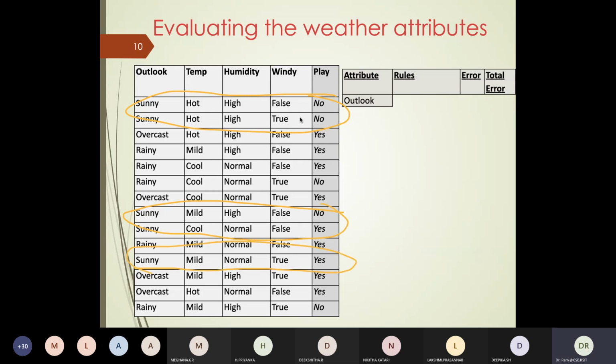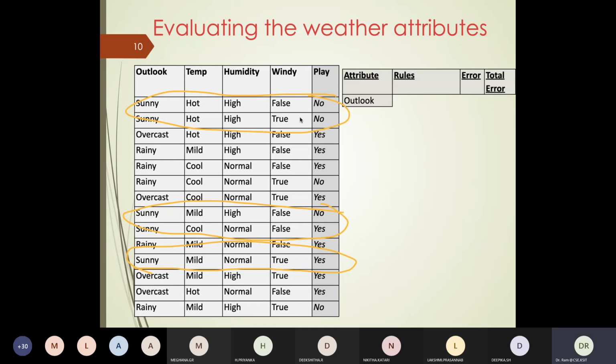So I have a total of 5 records. Now, out of the 5 records, assuming I ask what the outlook is and somebody says sunny, should I decide the answer is no, or should I decide the answer is yes? Among these 5 records, I look at which answer occurs more often.